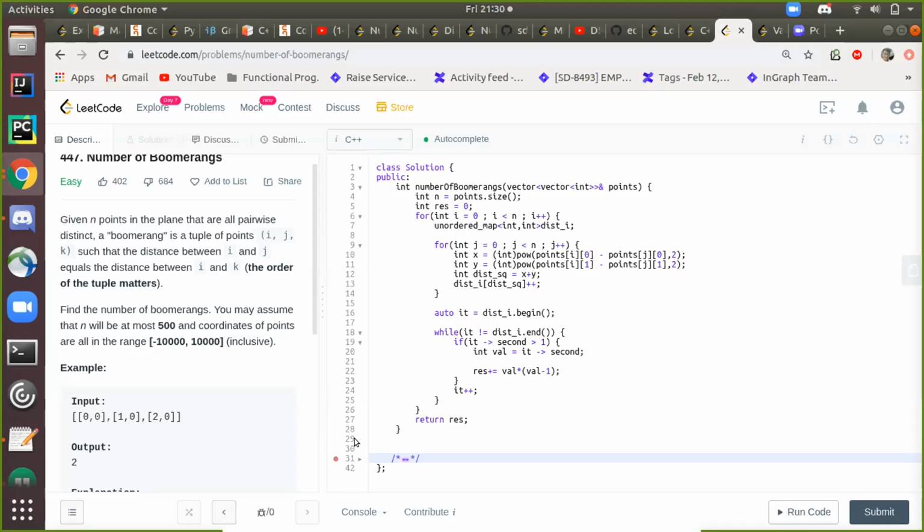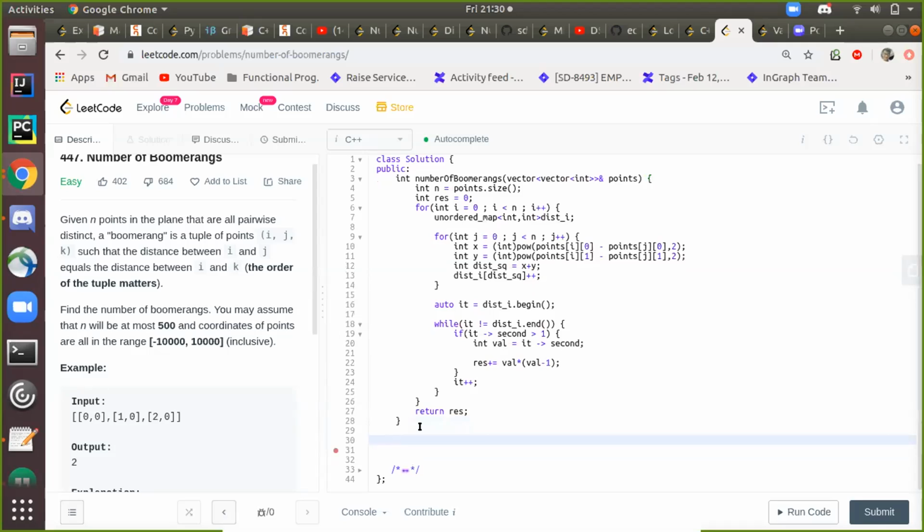Santosh, you were saying something. One more thing I am still not getting here. You are going through the first loop i from 0 to n, and j also going from 0 to n. So what happens when you are at the same coordinate in i and j in the second loop? You will have a distance of 0, correct? So in that case you have a location in your map for the 0 index and you are incrementing it, so for that point the value would just be 1, right?